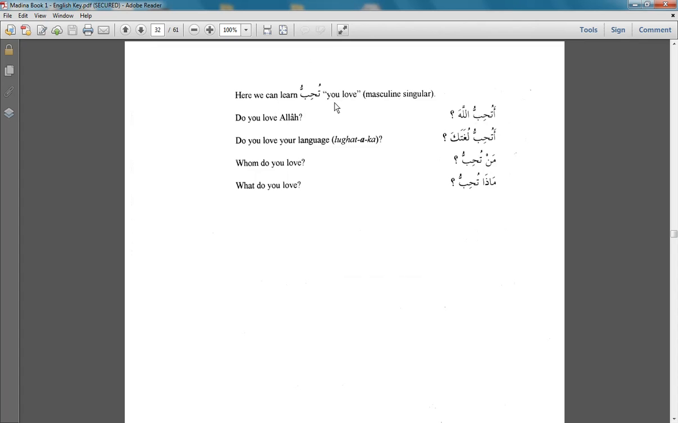Here we can learn tuhibbu, you love, masculine singular. So if you want to say the word you love, you are loving, you will love.